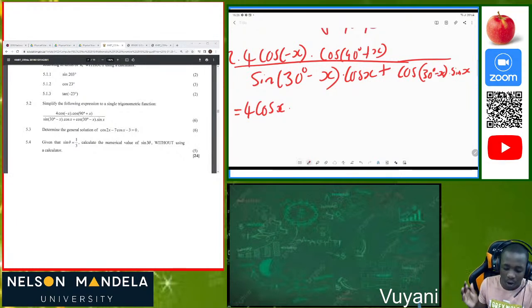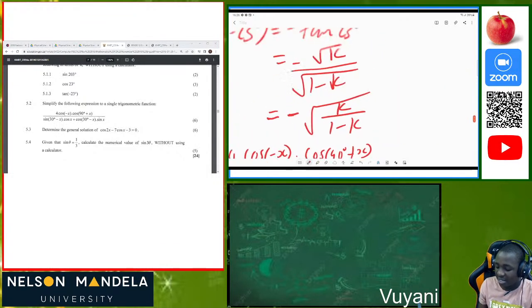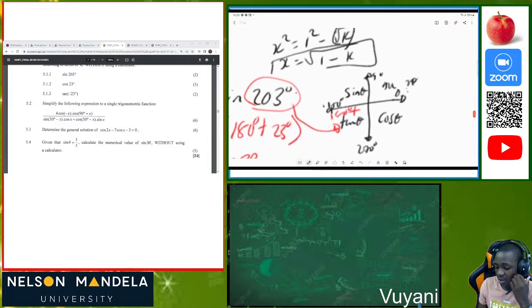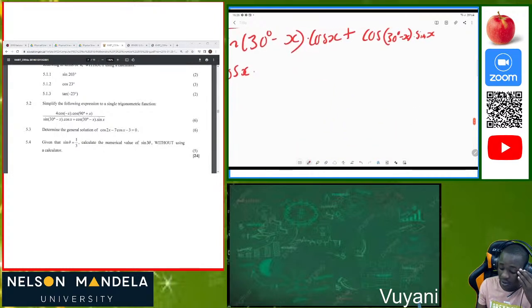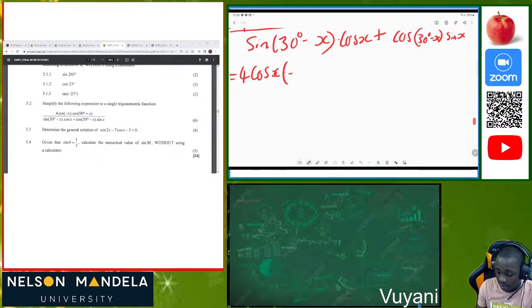The moment you hear cos and 90 degrees plus something, that's a co-ratio. Don't stress about anything. But we know that 90 degrees plus x is in the second quadrant, where cos is negative, so the co-ratio will also be negative.